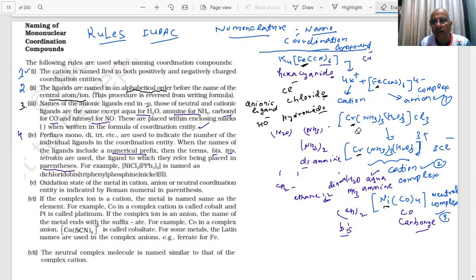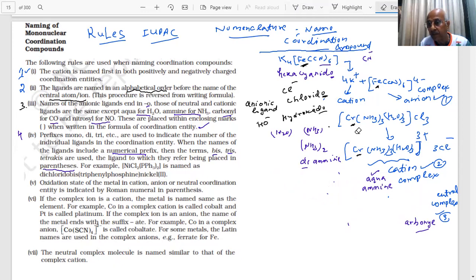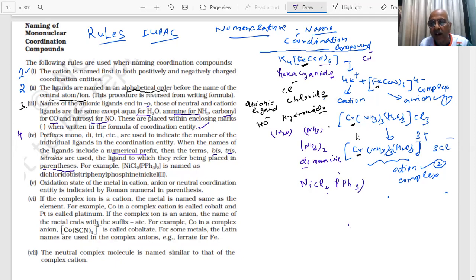What I am trying to say, I'm just telling you an example. For example, this is a complex, NiCl2(PPh3)2, student. This is a complex.